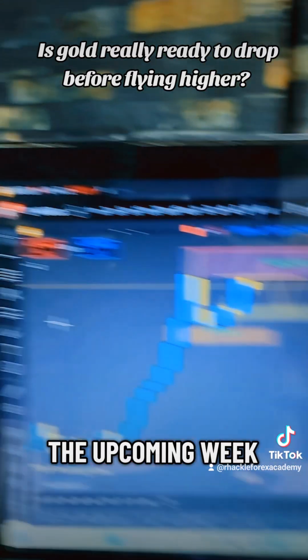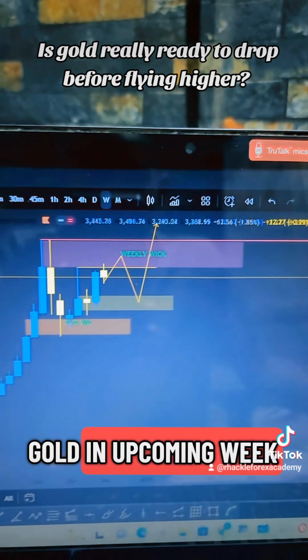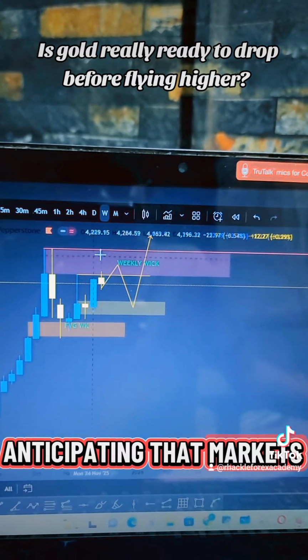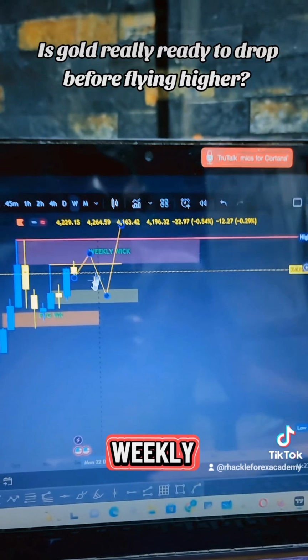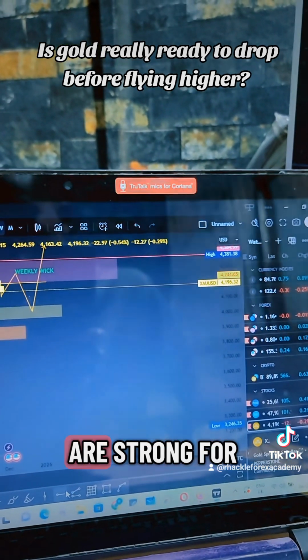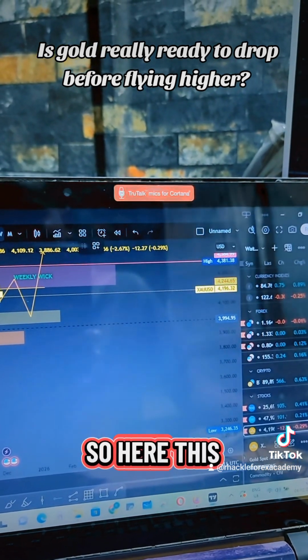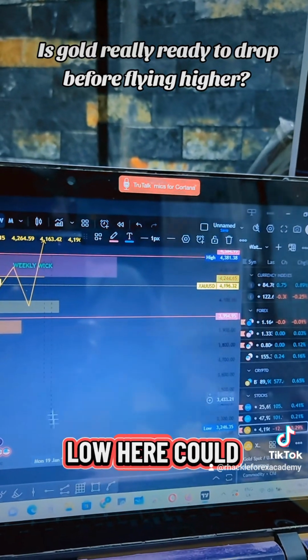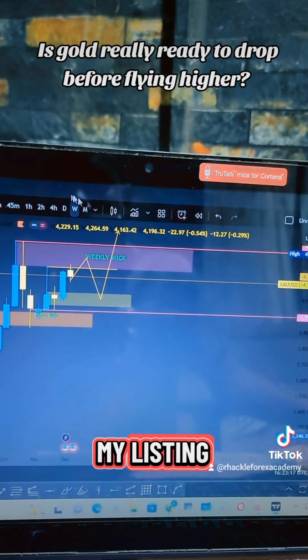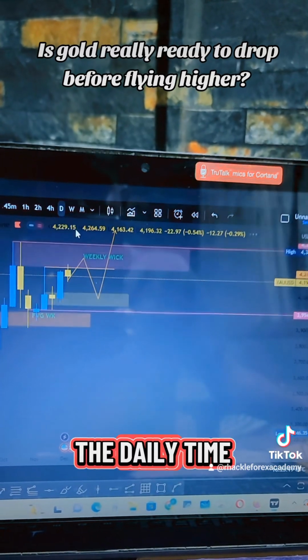So this is gold. In the upcoming week, I am anticipating that the market will come down a bit. So on the weekly, I just want to mark where I think they are strong for my confluence. So here, this low here could be strong. It's a strong low, right? So let me just go to the daily time frame.